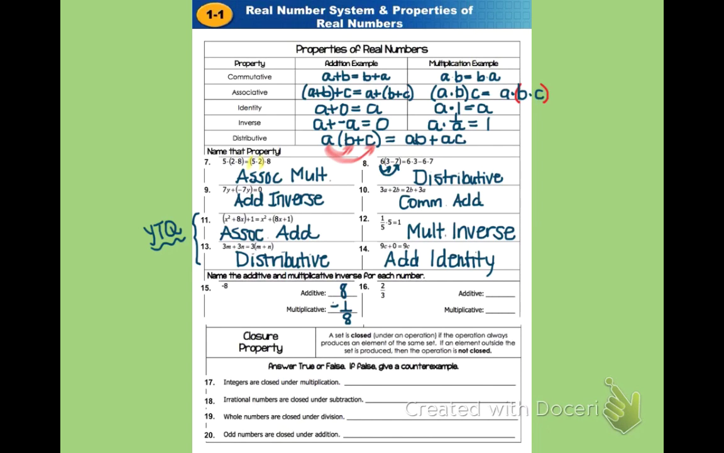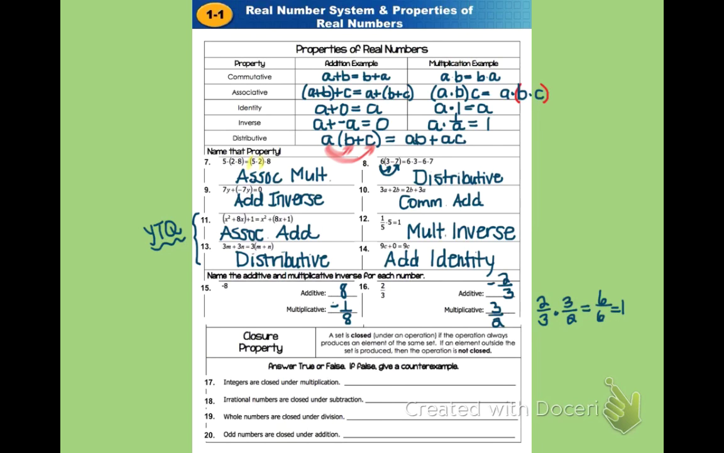Now, how about if the number is a fraction, like 2/3 in number 16? Well, the additive inverse is, again, just the opposite. So the opposite of 2/3 is -2/3. And the multiplicative inverse, or the reciprocal of 2/3, is 3/2. And just to check it, you could see if 2/3 times 3/2 multiplies to 1, and of course they do, because it multiplies to 6/6, which is 1.